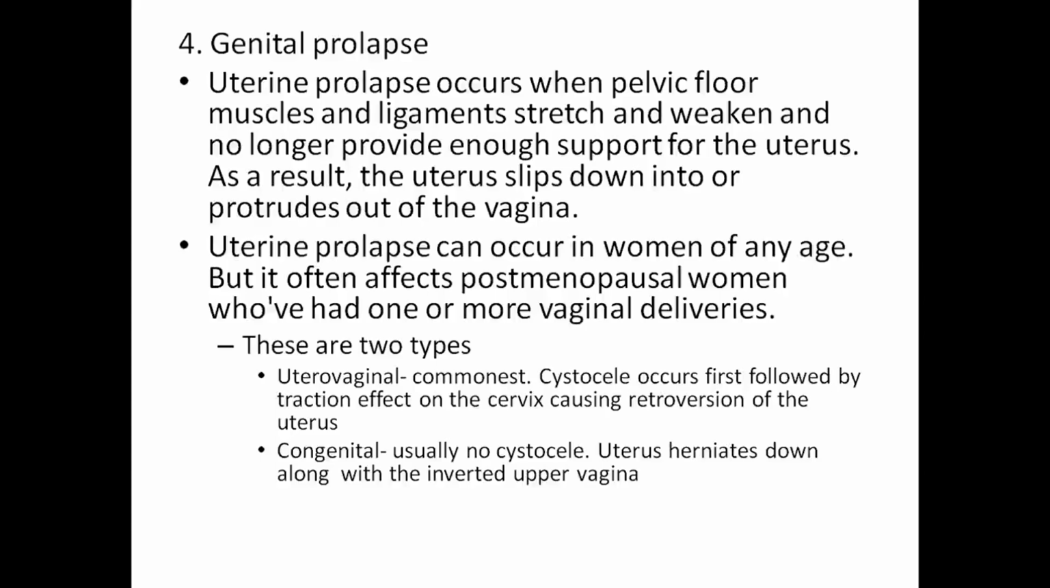There are two types. Uterovaginal is the commonest: the cystocele occurs first, followed by a traction effect on the cervix, causing retroversion of the uterus. In the congenital type, there is no cystocele. The uterus herniates down along the inverted upper vagina.